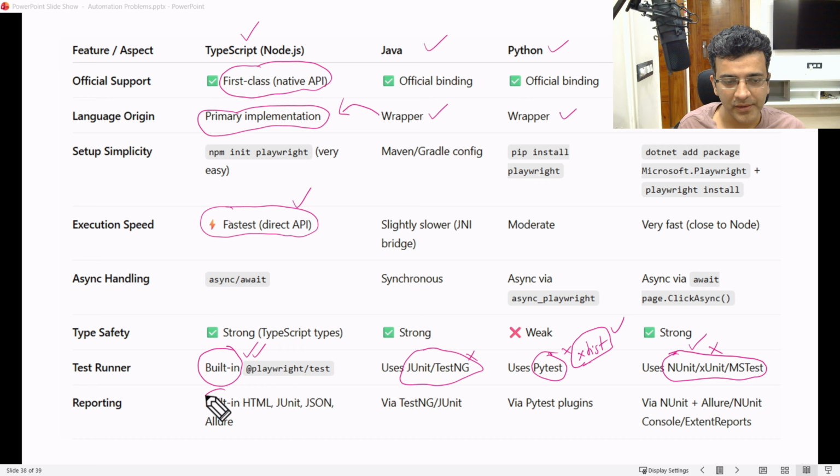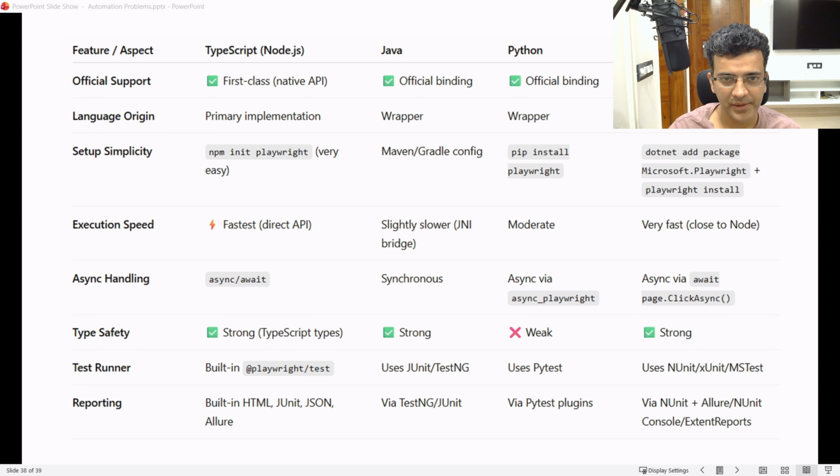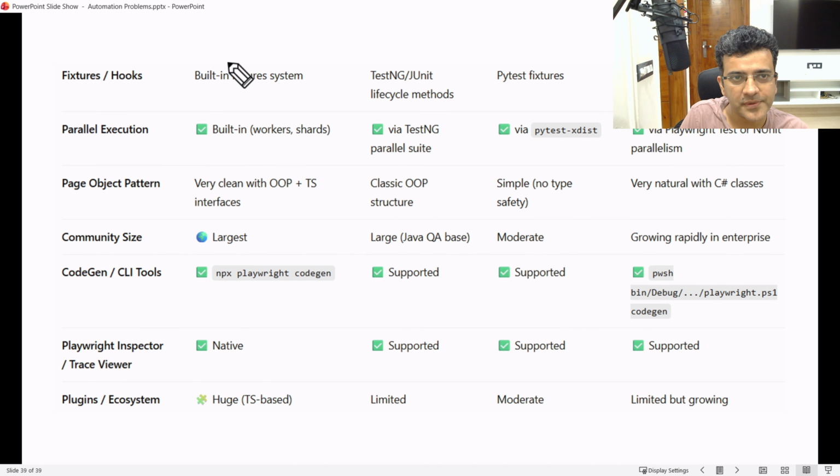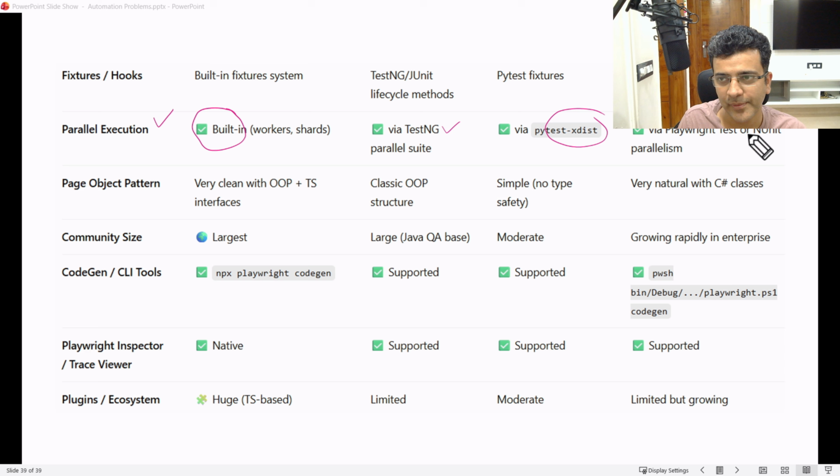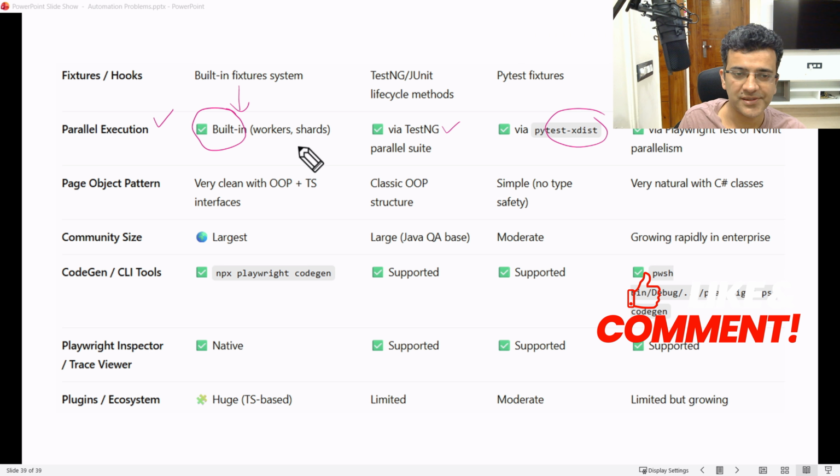Here you get the reporting built in, but there you are dependent on third-party plugins. Till now, if you see on this page, we'll go to the next also. There are some other differences as well. TypeScript is clearly the winner here. Going to the next page, again comes this important part, the built-in. Parallel execution is most important. It is very good here compared to PyTest distribute or NUnit parallelism, because they have built it taking TypeScript into consideration.